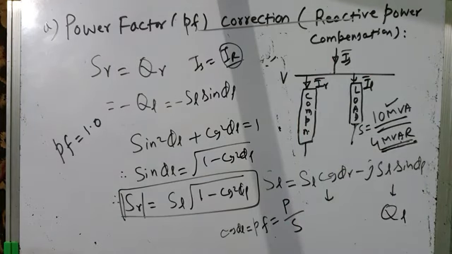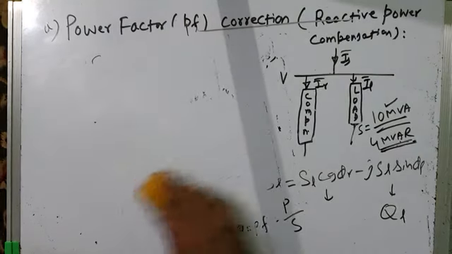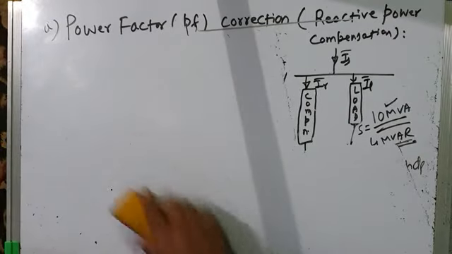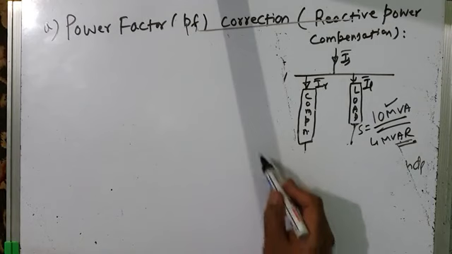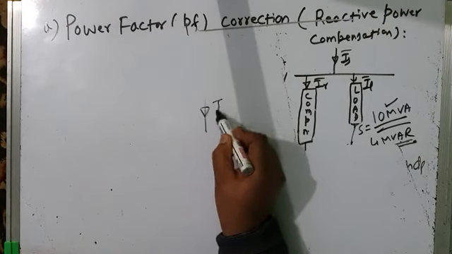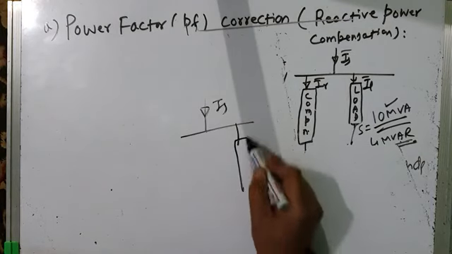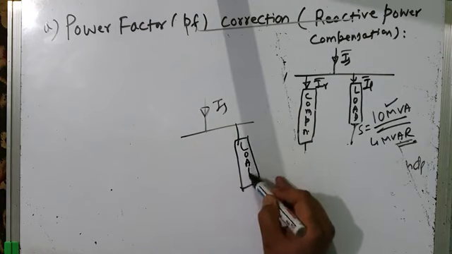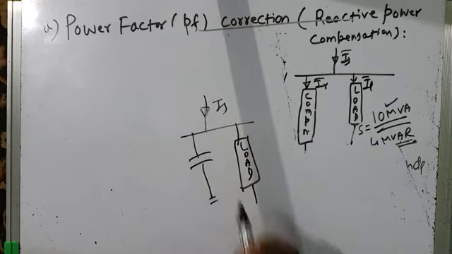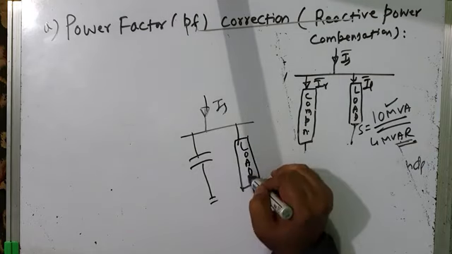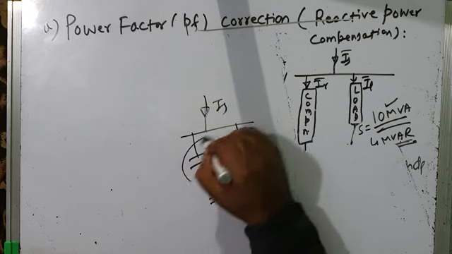हो जाएगी, I square R losses, और voltage regulation भी यहाँ improve हो जाएगी। अब what type of shunt compensator, आपने basic electrical engineering में पढ़ा होगा, circuit theory, AC circuit theory में, this compensator generally आप substation में भी देखेंगे। If this is your load and you want to provide the reactive power compensation of the load, what you do, you connect a capacitor across the load, because if load is demanding reactive current, inductive current,